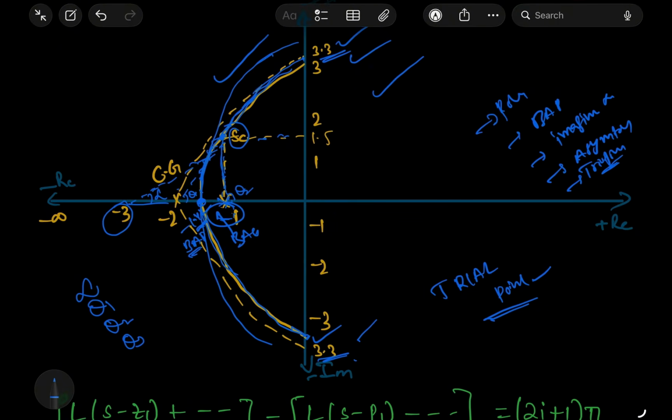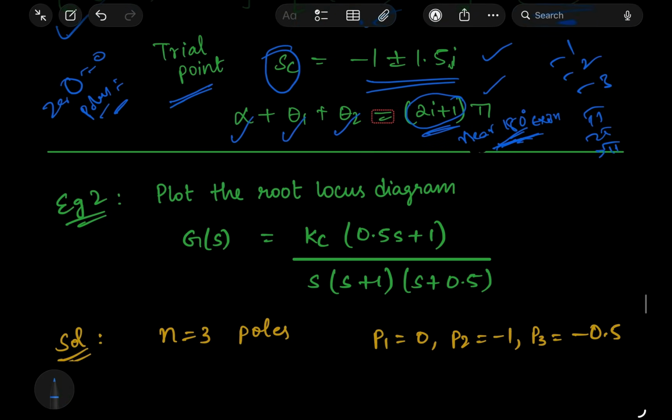The angle criterion confirms the valid path. Then, combining all of these, we get the exact root locus diagram. So this completes the root locus construction. Next, we'll discuss one more problem, and we'll get more understanding.